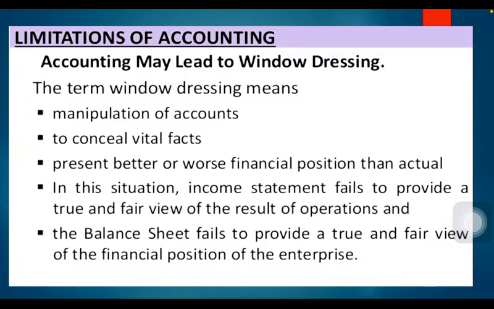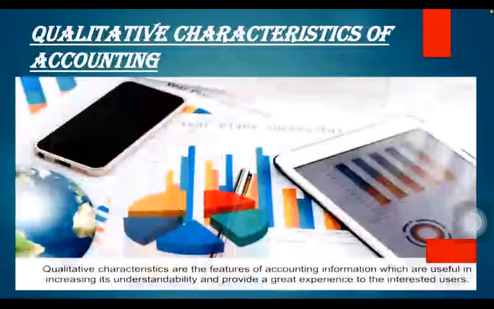And because of this, what happens? We attract the investors to invest their money in our organizations. So in this situation, the income statement will fail to provide the true and fair view of the results of operations, and the balance sheet will also fail to provide the correct, true and fair view of the financial position of the enterprise. So this is one of the limitations of accounting.